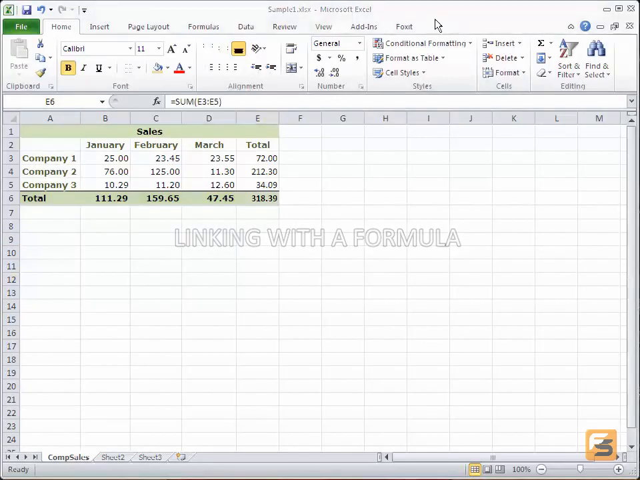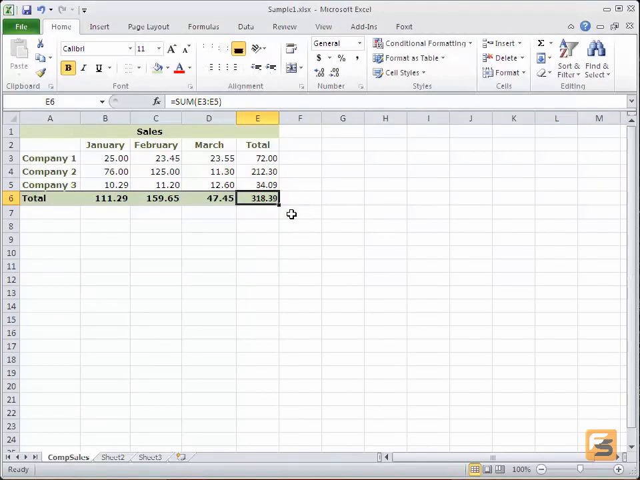Linking with a formula. On our conversation on the Paste Special feature in Excel 2010, this is not necessarily the single way to link data. We can also use a formula to link the data. It will do precisely the same thing as our Paste Special paste link has accomplished. In this illustration, I'm going to simply type in an equal sign.